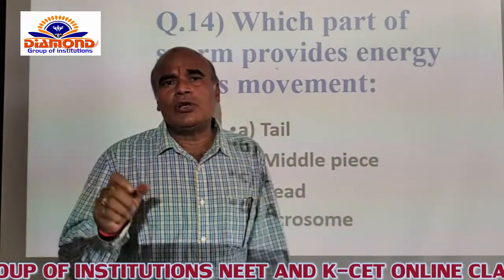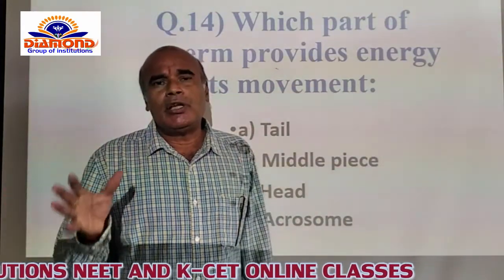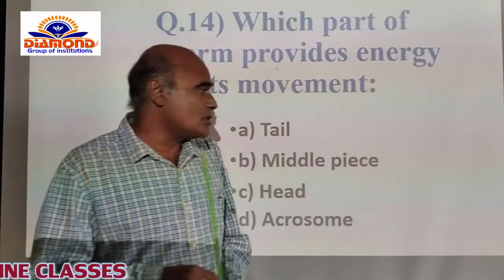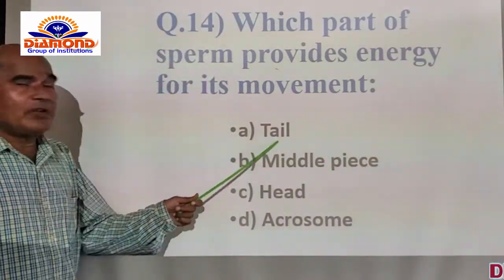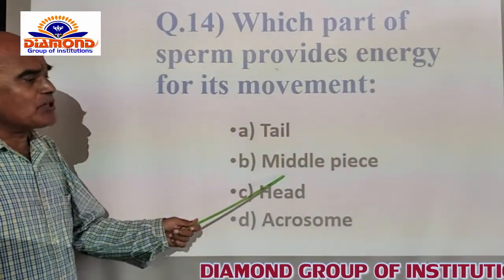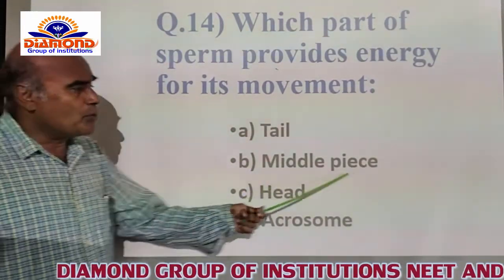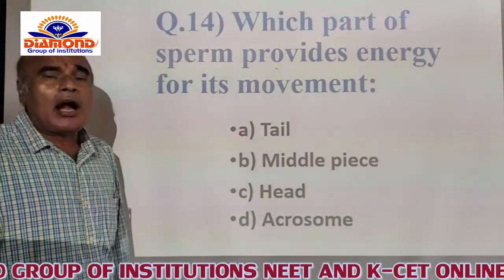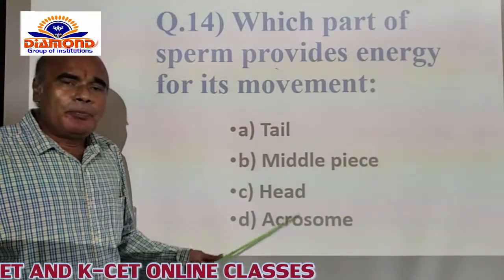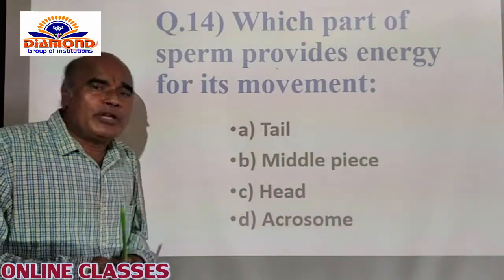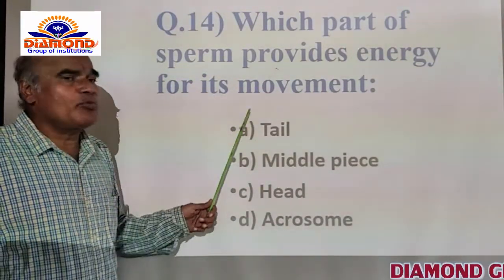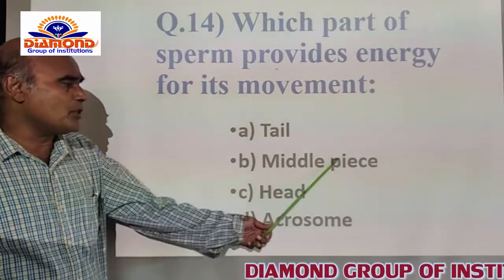The mitochondria is the only site providing energy for the movements of the sperm itself. The last part is called the tail part. The tail part is helpful in the mobility, or motility, of the sperm itself. Now here A option is given, tail. Tail is giving motility to the sperm, whereas the middle piece is the part of the sperm which has the mitochondria, and the mitochondria is naturally the powerhouse of the cell. The middle piece contains many mitochondria, which are the only source of providing the energy for the movement of the sperm itself. That's why the B option is correct.